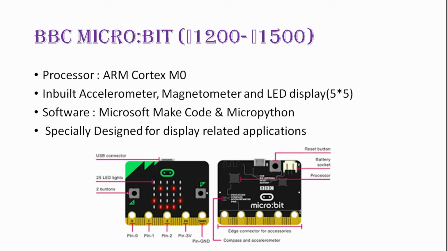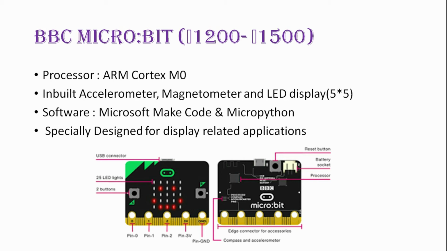Then next we have BBC micro:bit, and the price range is between 1200 rupees to 1500 rupees. The processor used in this is ARM Cortex M0. It has inbuilt accelerometer, magnetometer and an LED display of 5 by 5 matrix.